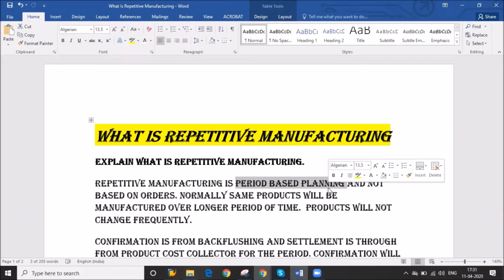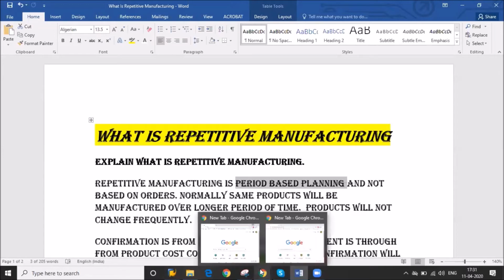And if it is order based, that is product costing. We cost our materials based on each and every order. So that is called product costing. That is a big difference, so you always remember. Right?